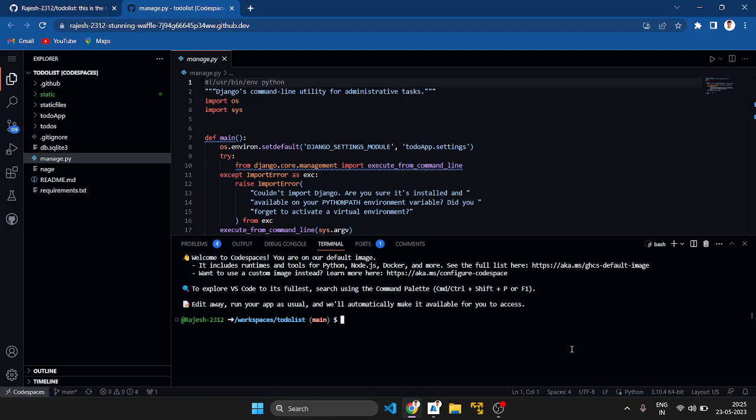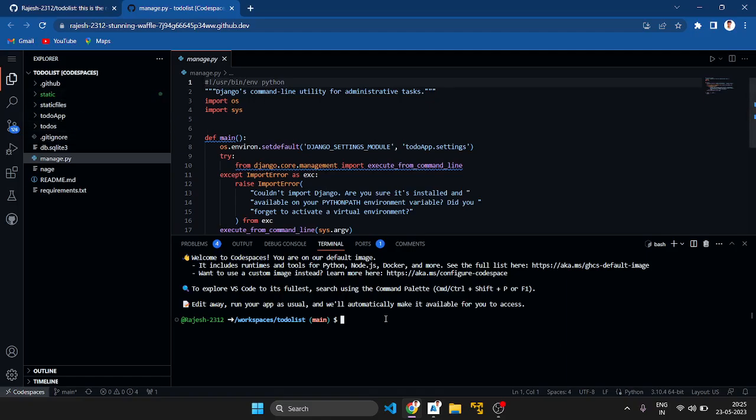In the Django framework, there are mainly three points which I want to discuss. First is the project level, next is the application level, and third is the presentation logic. I want to explain these three. More than three would make a very lengthy video.